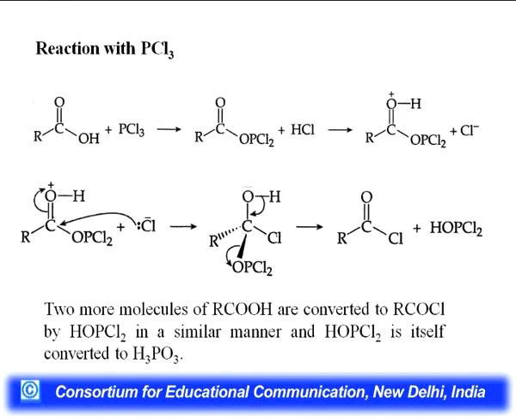Reaction with PCl3, first of all PCl2 will attack on the OH group of the carboxylic group, then there is a positive charge on the oxygen atom because the third valence is also there, and now this carbon becomes more susceptible towards the chloride ion, then this chloride ion will attack the carbon, and then there is an elimination of hydrogen to get the acid chloride. So, two more molecules of carboxylic acid are converted to acid chloride by HOPCl2 in a similar manner, and itself it is converted to H3PO3.